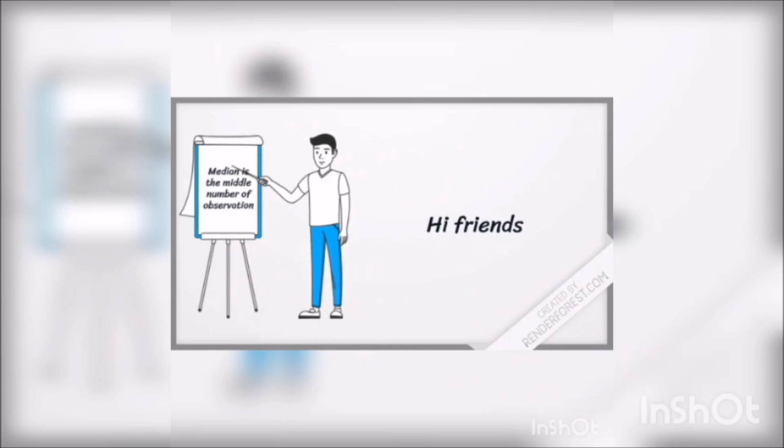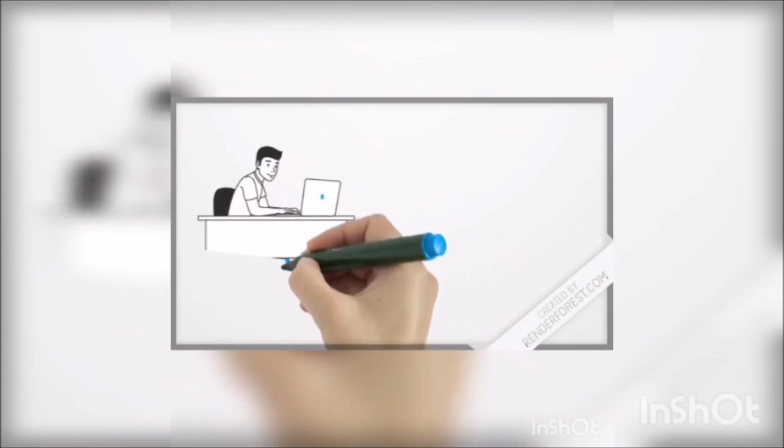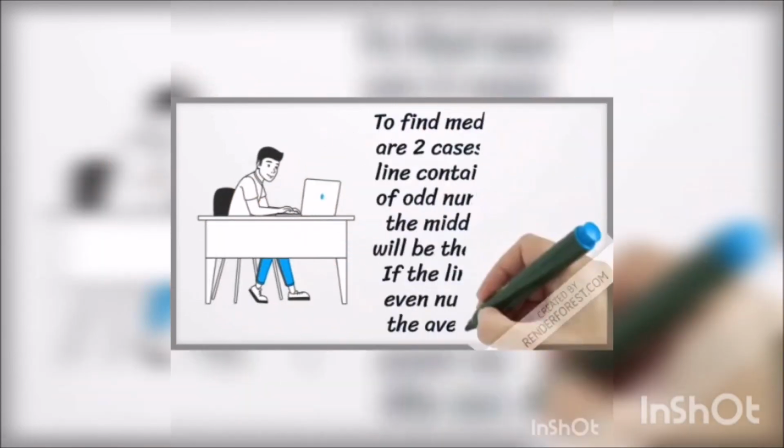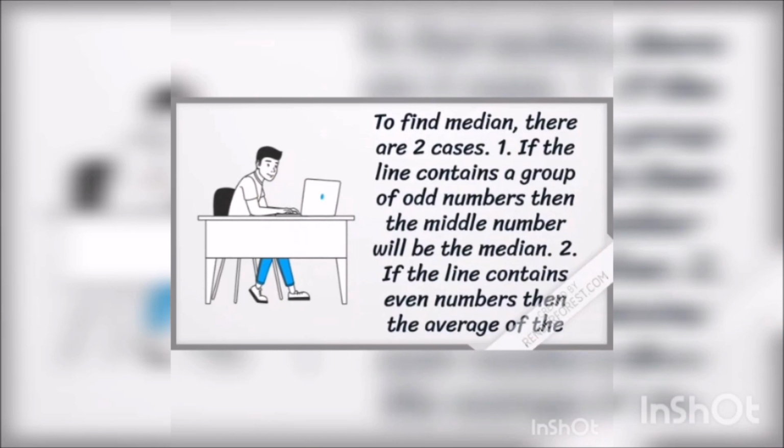Hi friends, median is the middle number of observations. To find the median, there are two cases. First, if the list contains an odd count of numbers, then the middle number will be the median. Second, if the list contains an even count of numbers, then the average of the two middle numbers will be the median.